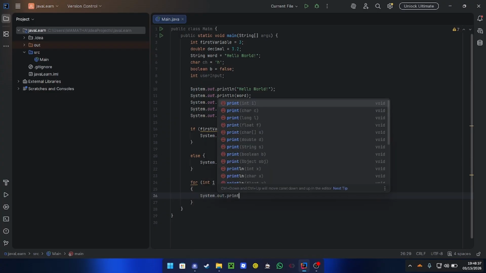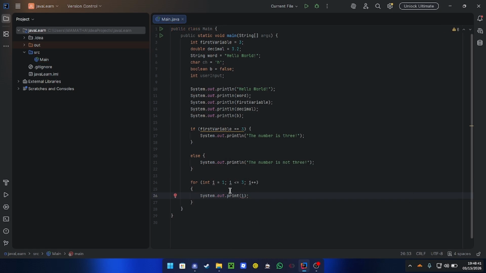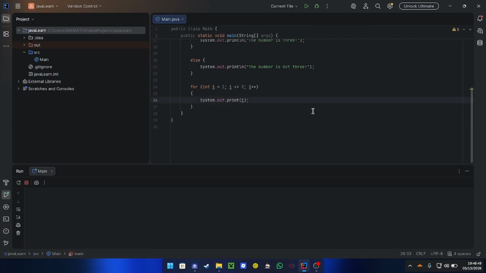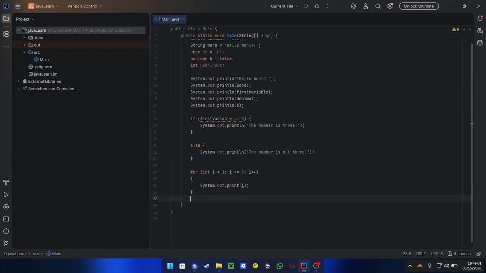Now what this should do is output i, the value of i, each of the 3 times. So let's see if this runs. It should output 1, 2, and 3, and it does. Except it's on the same line because I did not do println, but that's okay. Now what we can do next is the while loop.